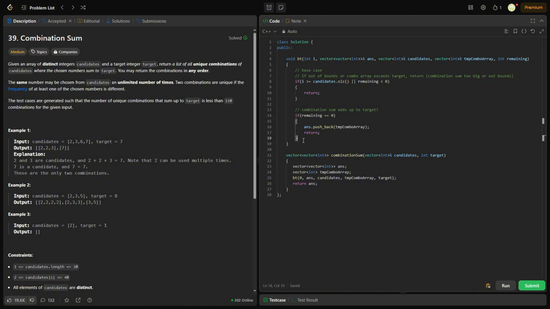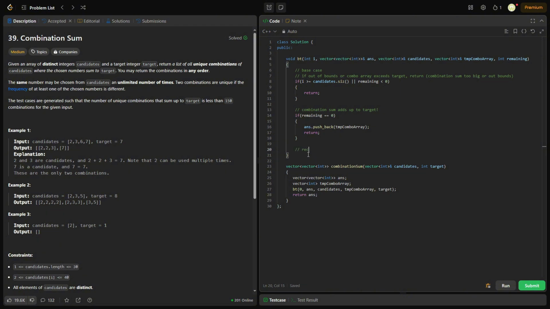So that's basically handling 2 cases. The number is too big or out of bounds. The number, and I say number, I mean combination sum. Number is too big or out of bounds, or the number adds up to target, or the number is too small, in which case we want to recurse and keep going, right?